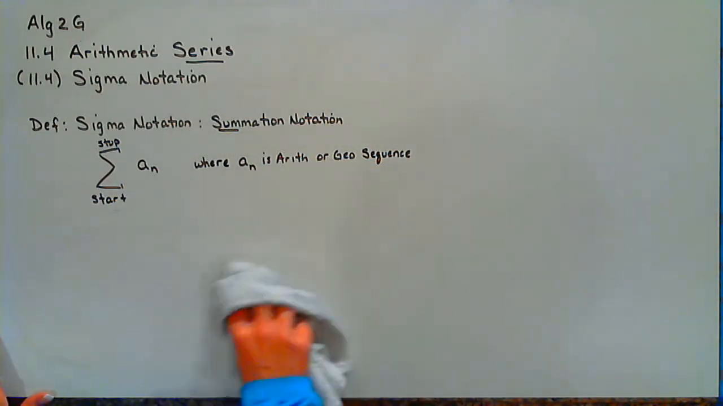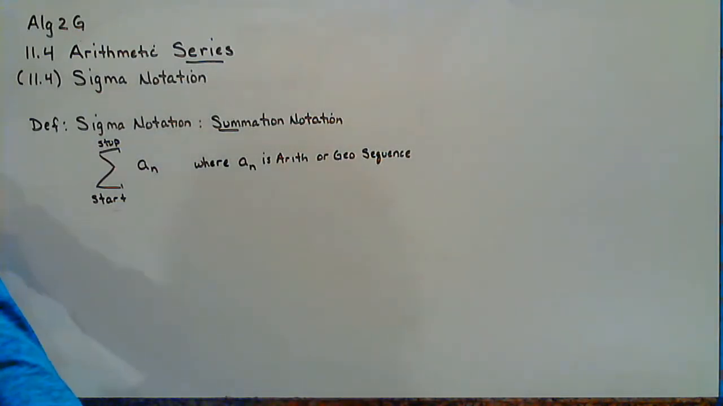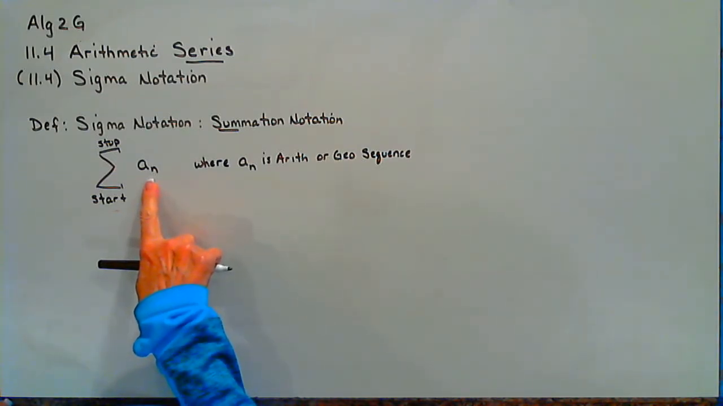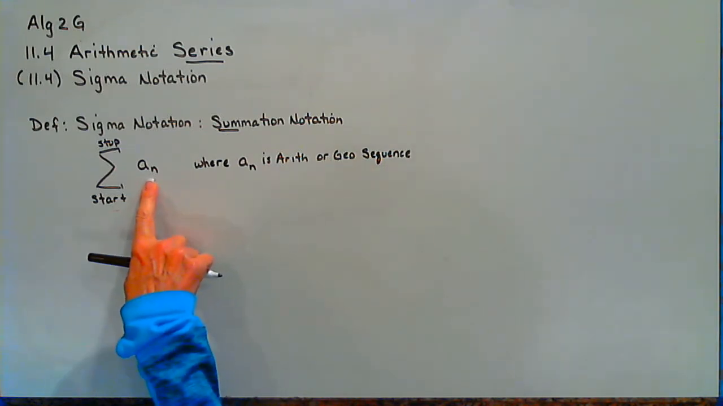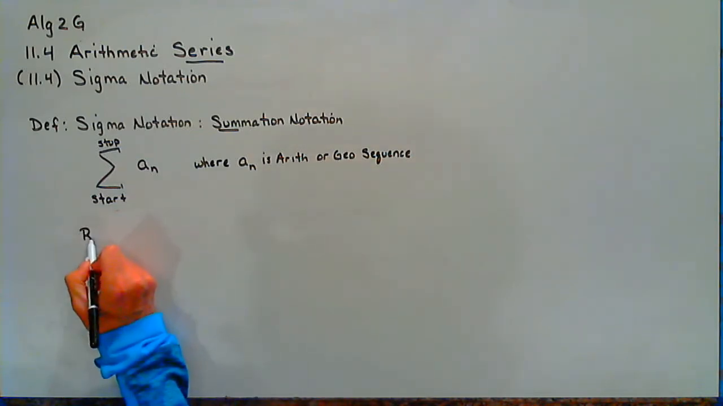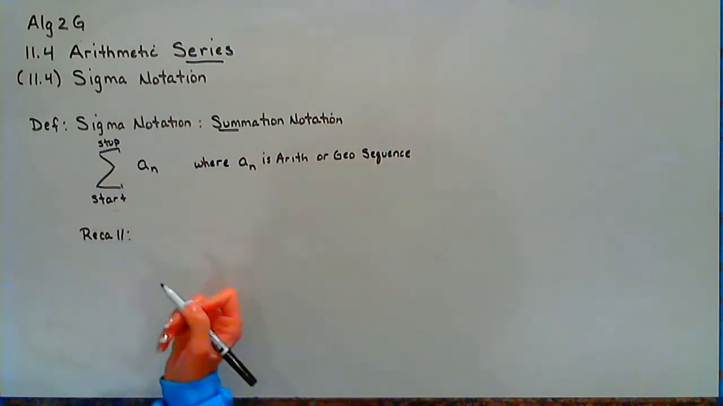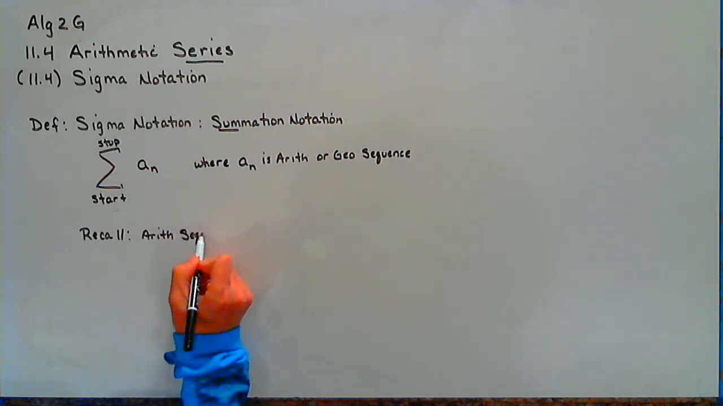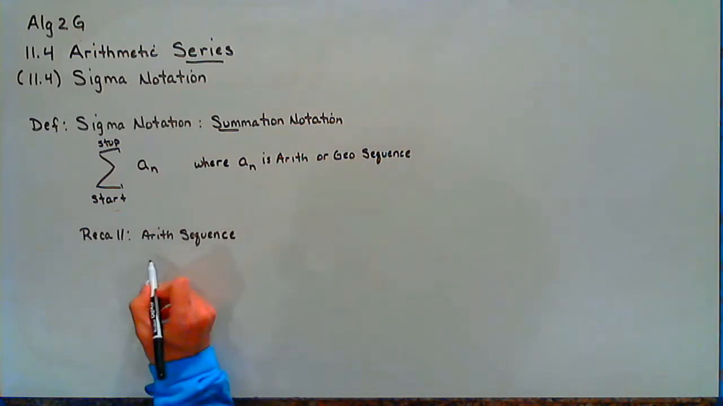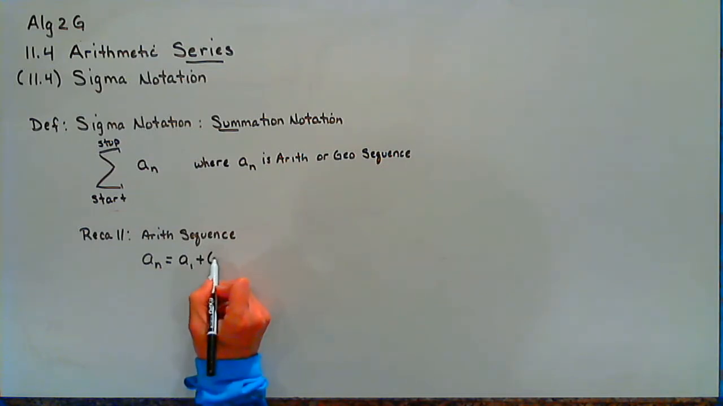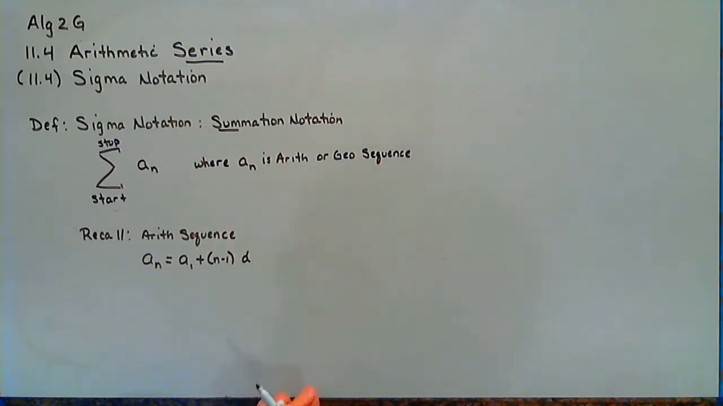And again, to reiterate, since sigma notation is just the summation of an implicit, explicit formula, it's either arithmetic or geometric. So just a real quick recollection. An arithmetic sequence, we know, has the equation a sub n equals our first term plus n minus 1 times d.